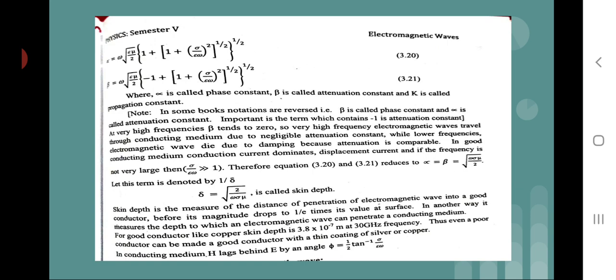For a good conductor like copper, the skin depth is 3.8 into 10 to the power minus 7 meter at 30 gigahertz frequency. Thus, even a poor conductor can be made a good conductor with a thin coating of silver or copper. In a conducting medium, H lags behind E by an angle phi equal to 1 upon 2 tan inverse of sigma upon epsilon omega.